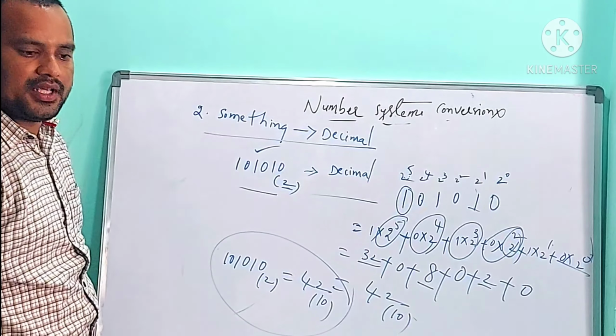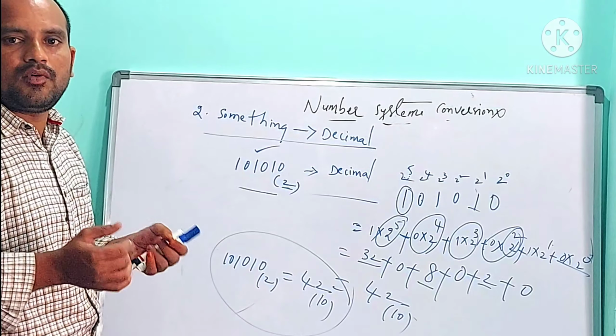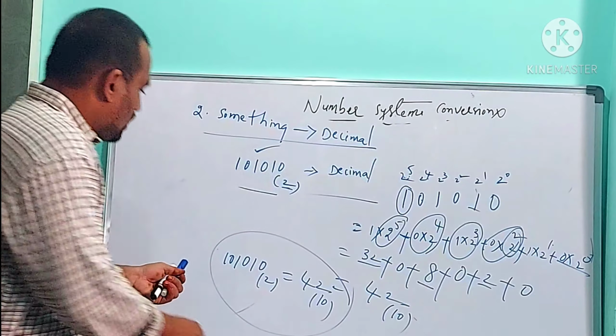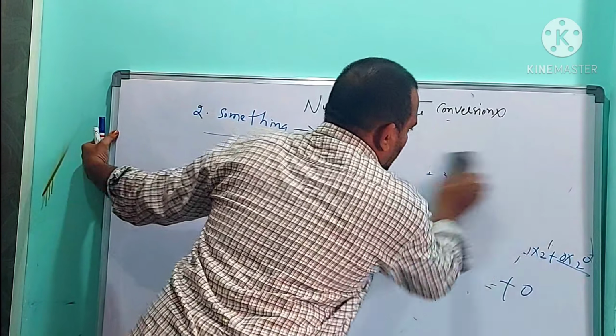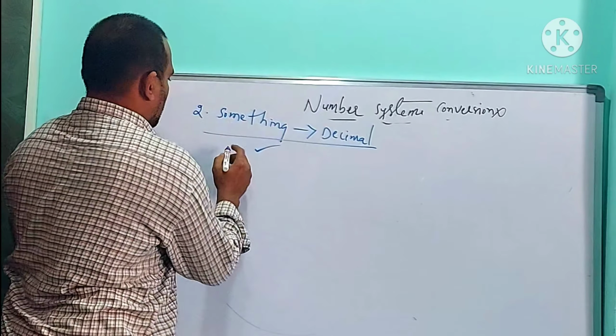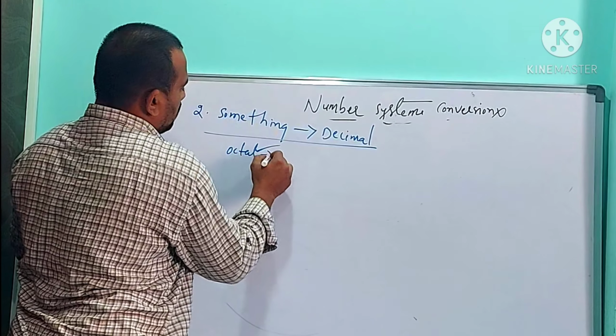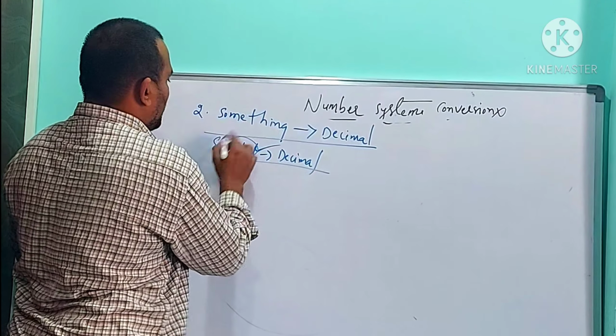So the best formula is, while converting something to decimal, we must use powers of something. Suppose I want to convert an octal number into decimal. Octal to decimal. Here something is octal. Octal means 8. Remember this point.